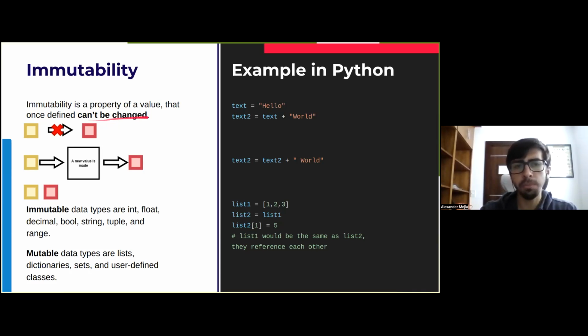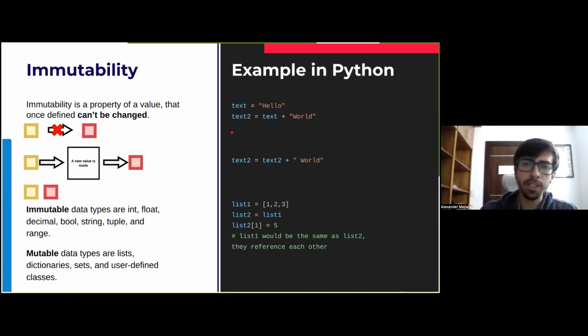So what does it mean that it cannot be changed? For example, we have a declaration. This same declaration of a value cannot be changed, so the same value cannot have something different later on. If we want to make a change, we actually have to have a process where the value is passed to something like a function or a constructor that creates an entirely new value, creating another copy with different information, to end up with two different values.